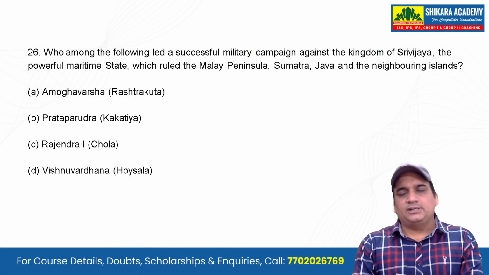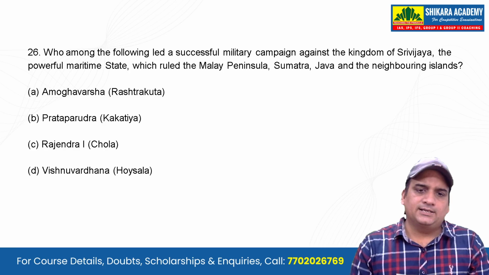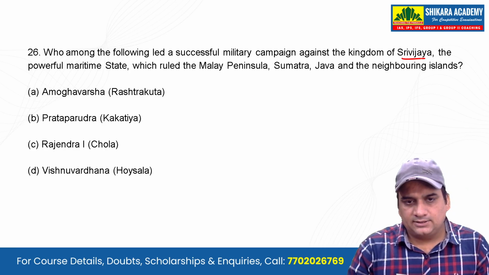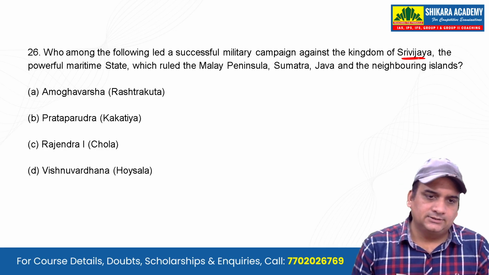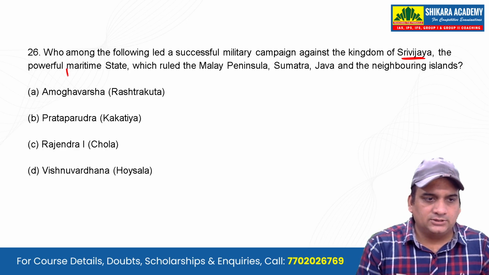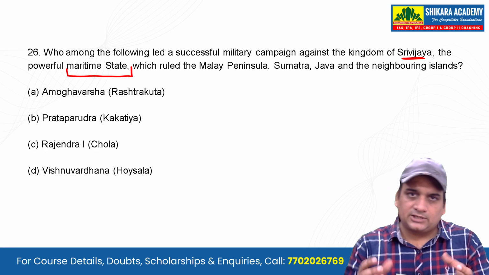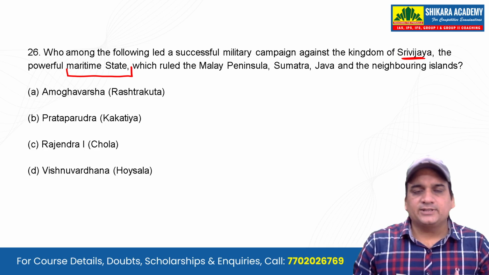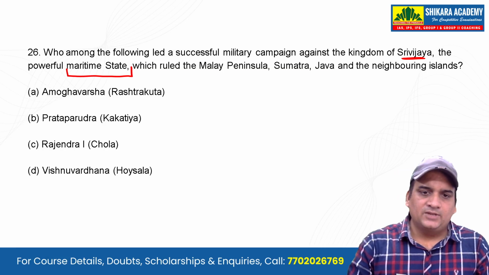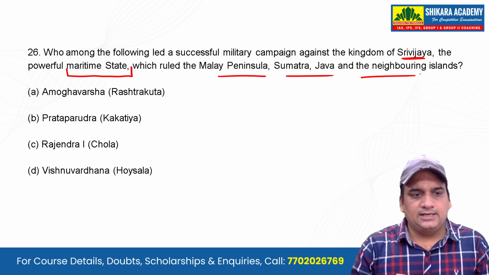Let's get going with the next question. Who among the following led a successful military campaign against the kingdom of Sri Vijaya? Okay, against the Sri Vijaya kingdom, who led the successful military campaign? The powerful maritime state. Now this is something which you should catch. It is a powerful maritime state. So someone who themselves have a powerful navy can only attack them. Okay, so which was ruled by the Malay Peninsula, Sumatra, Java and neighboring islands. What can be the right answer?